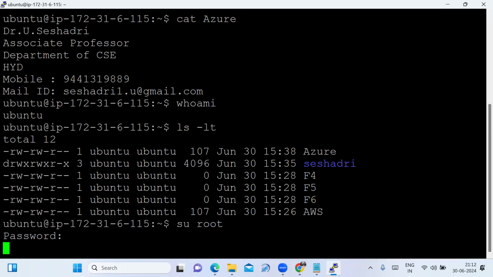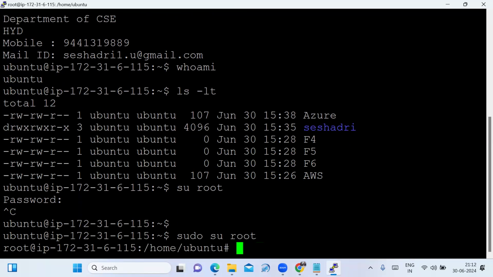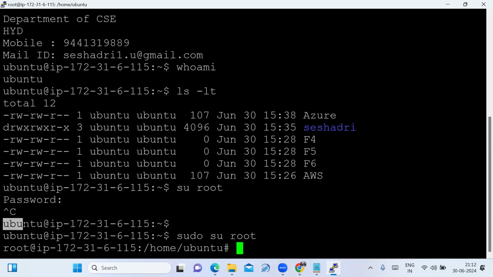To overcome that, I'm typing the command sudo. Sudo stands for super user do. Sudo su, and the username, that is root. Now see, it will change the username. Now you are in the root user. Earlier you were the normal user, whose username is Ubuntu. Now you are in the root user.